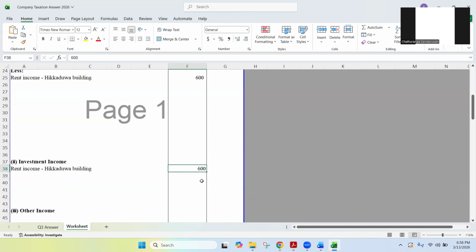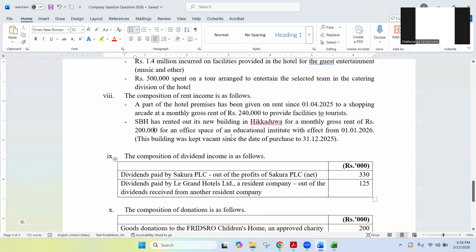What is the next tax adjustment on this one? Now you know. What is the next tax adjustment? So monthly they have paid 200,000 rupees, right? This education institute has paid 200,000 rupees to this hotel business. When they are paying 200,000, WHT is paid when the amount is higher than what? WHT should be deducted when that rent income is higher than how much?